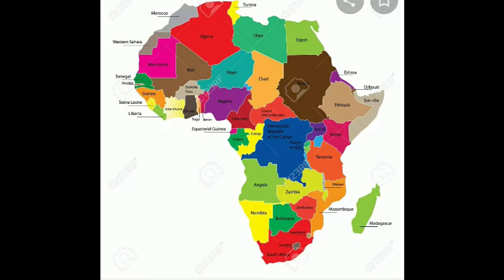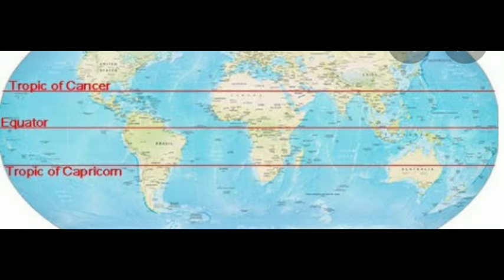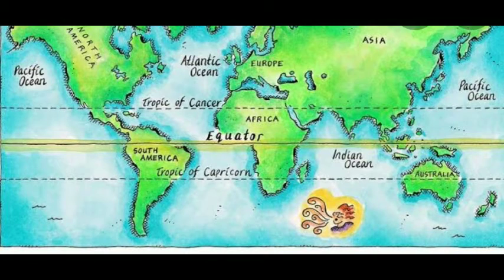It is the only continent of the world which has the Tropic of Cancer, the Equator and the Tropic of Capricorn passing through it. These lines are imaginary lines, children, that you will be learning in higher classes, but Africa is the only continent through which these three imaginary lines pass.